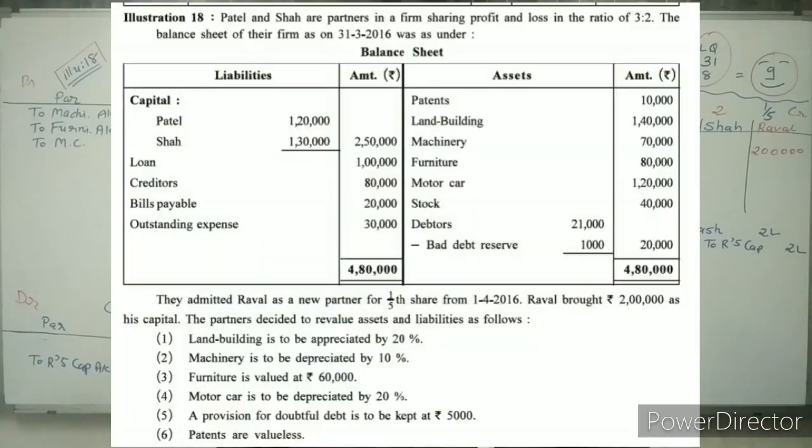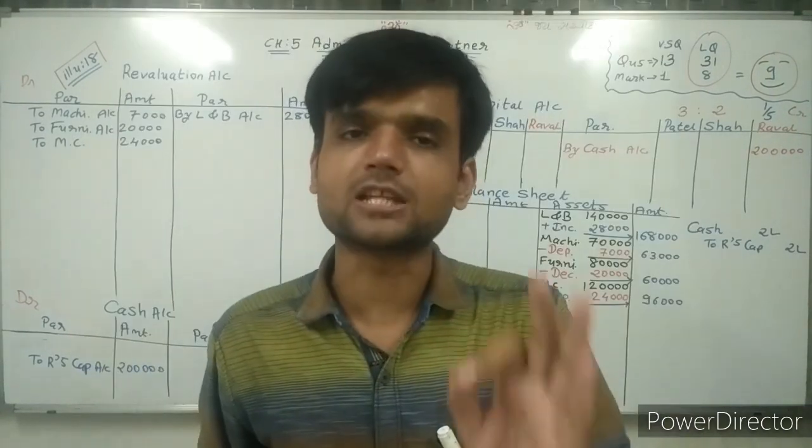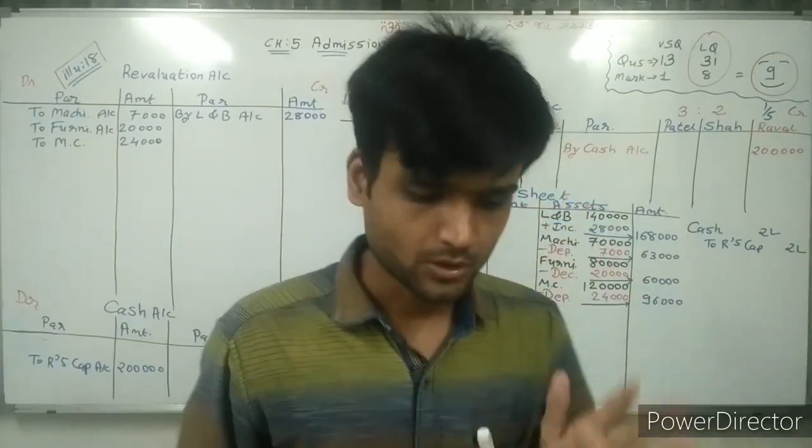Going ahead, reading the question again. A provision for doubtful debt is to be kept at 5,000 rupees. So for doubtful debt, here we need to keep 5,000 rupees. Now in the balance sheet, debtors are given as 21,000 and bad debt reserve is given as 1,000. But now we need to keep the bad debt reserve at 5,000 rupees.